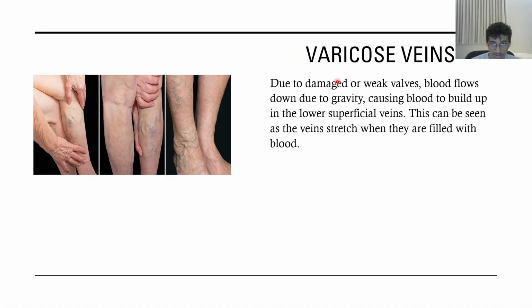And there's a condition called varicose veins. It's when there are damaged or weak valves. Blood flows down due to gravity. That's the normal physiology, but we should have valves that prevent this. Since the valves are damaged or weak, blood will build up in the lower superficial veins, which will be visible because the veins will stretch as they're filled with blood.